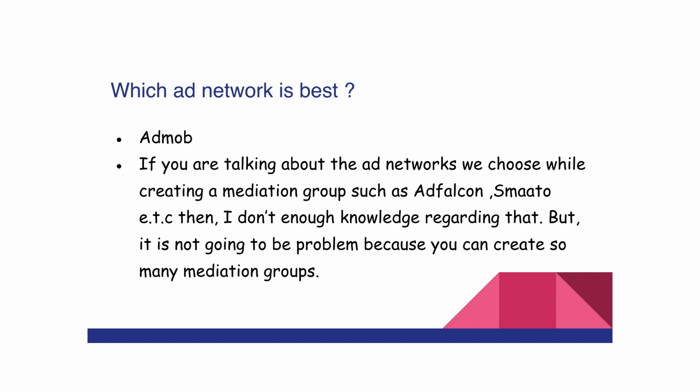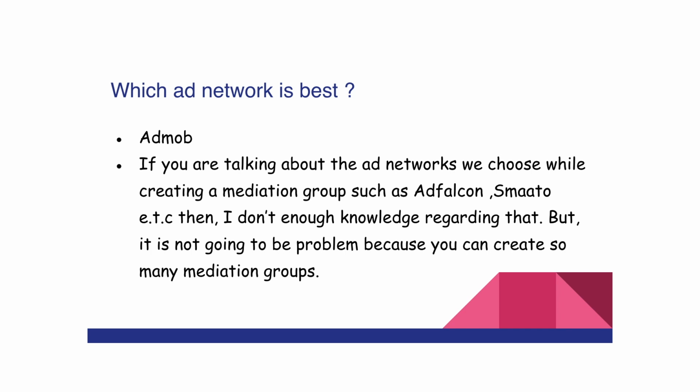After creating this mediation group, I start creating another mediation group, and here I'm going to set the same eCPM floor of $0.4 and choose the same ad units as in the previous one, but here I'm choosing another ad network apart from AdFalcon, such as Smato. In the same manner, for different eCPM values, I'm going to create more than one mediation group where I change the different ad networks that I choose.